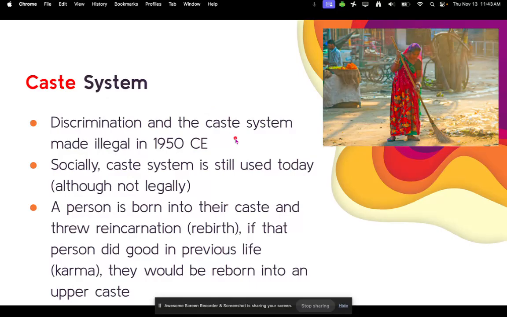Socially, the caste system is still used today, although not legally. A person is born into their caste, and through reincarnation or rebirth, if that person did good in their previous life or had positive karma, they would then be reborn into an upper caste.